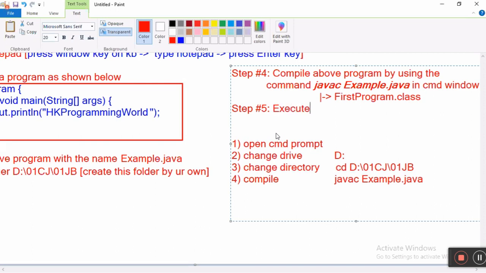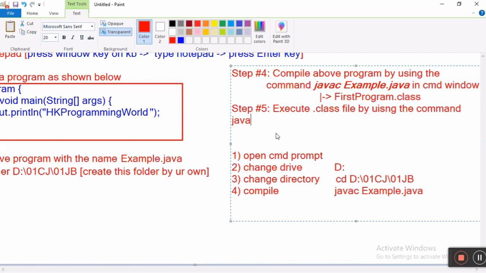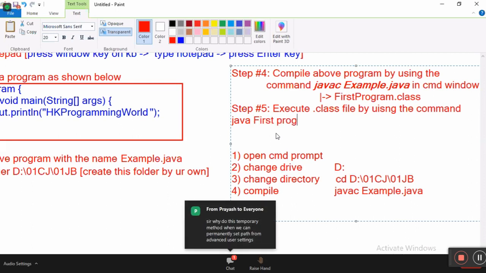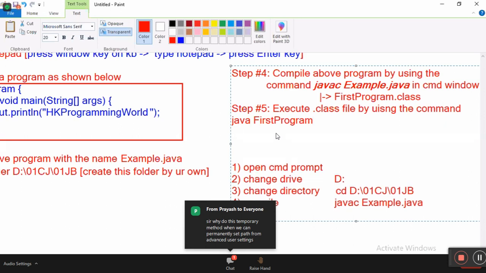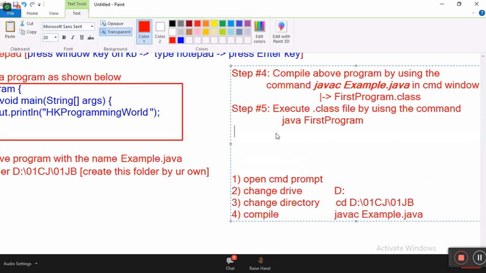Execute the .class file by using the command java FirstProgram. Then we'll get output. What is the output we'll get?